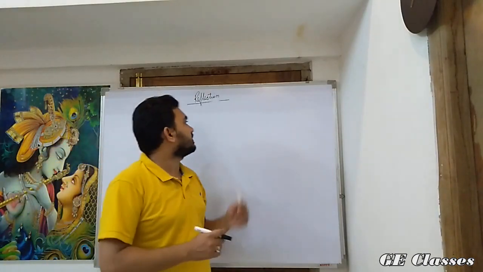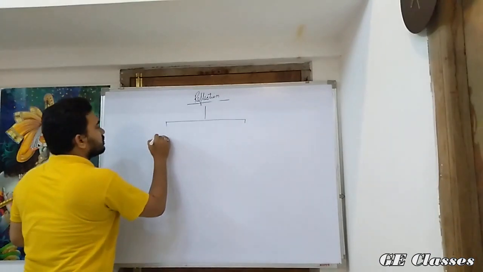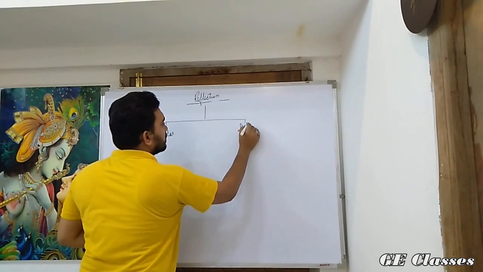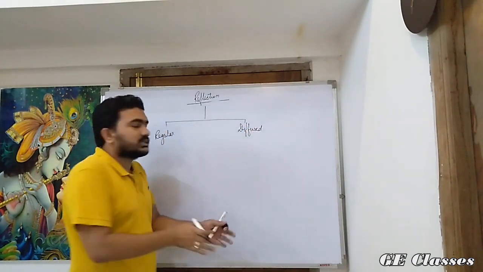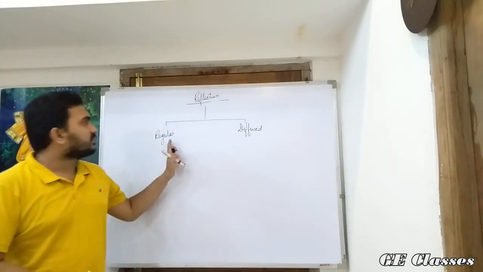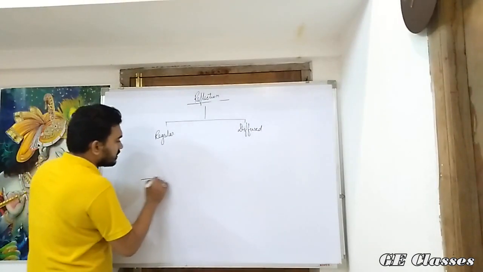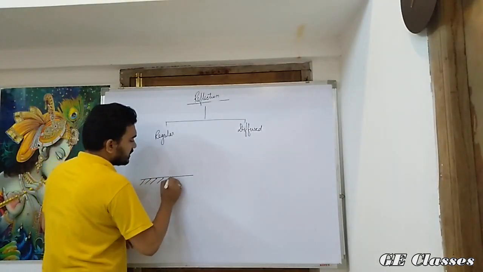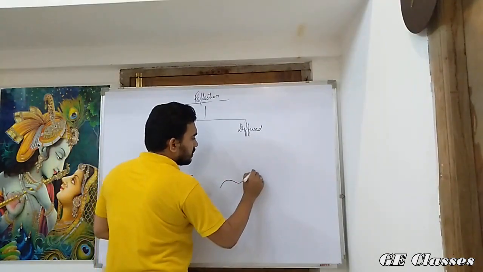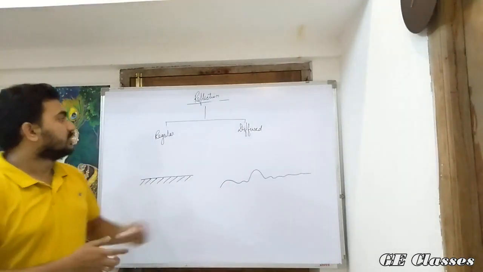Speaking of reflection, it has got two types. Reflection is of two types. One is regular, the other is called diffuse. So what is the basic difference between regular and diffuse reflection? Regular reflection happens when the surface is smooth. When the reflection happens on a smooth surface, then we call it regular reflection, and if that happens on an irregular surface, then we call it diffuse reflection.